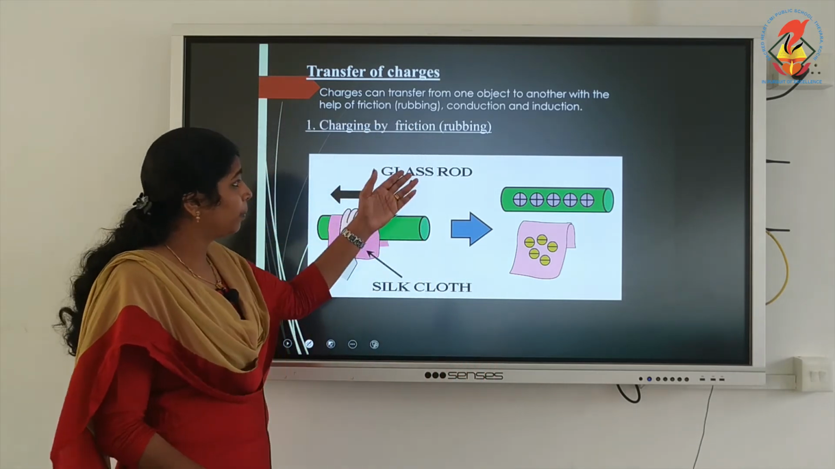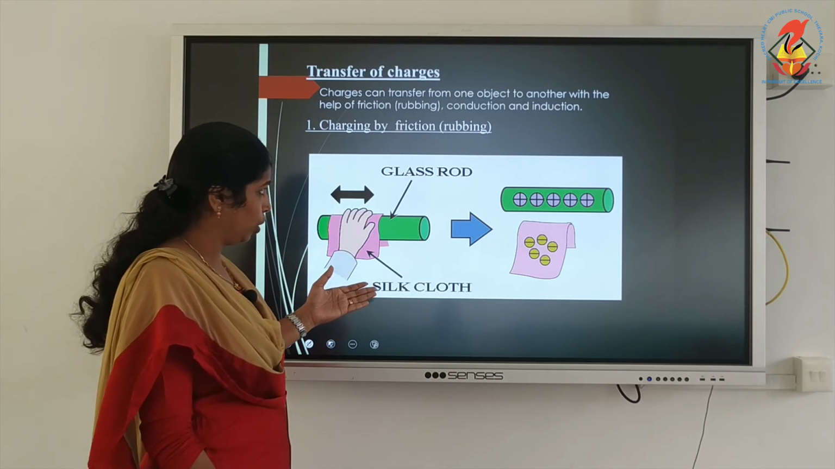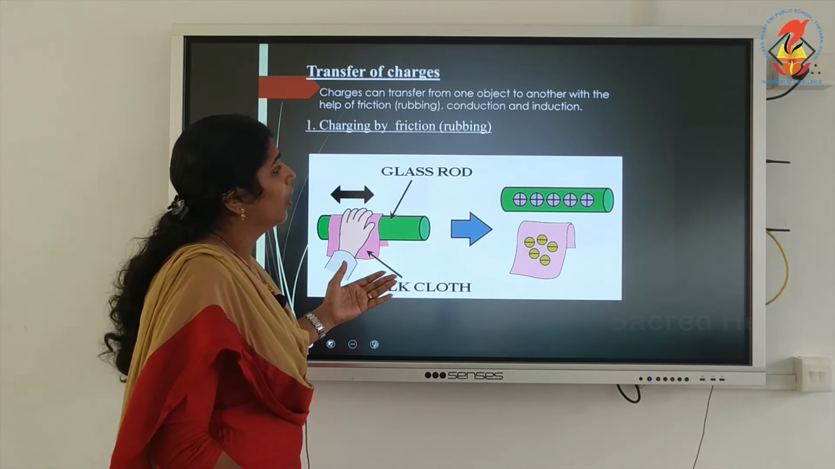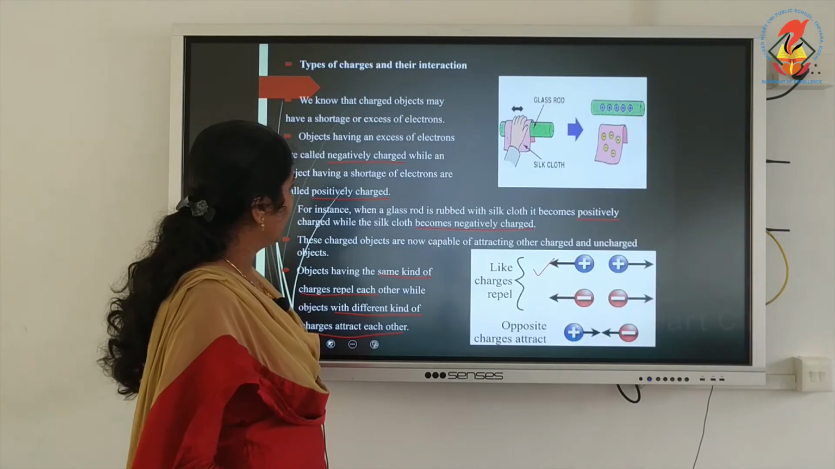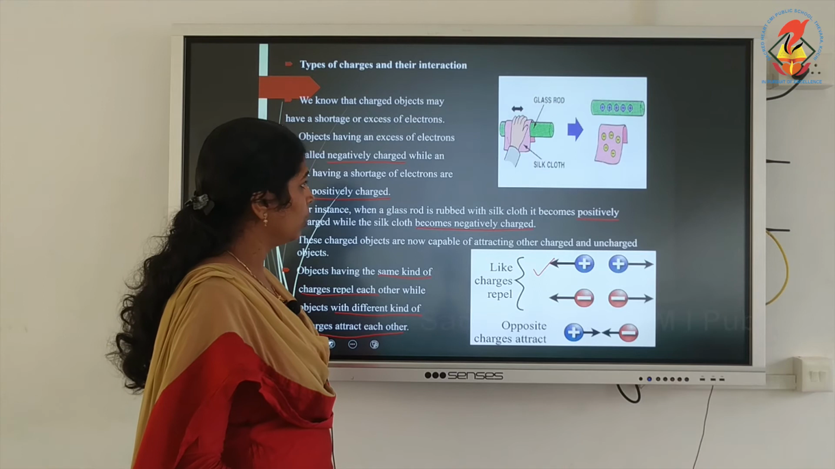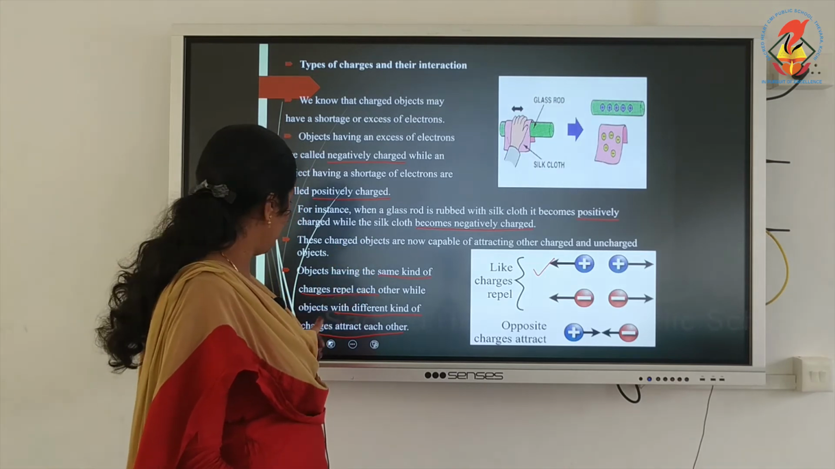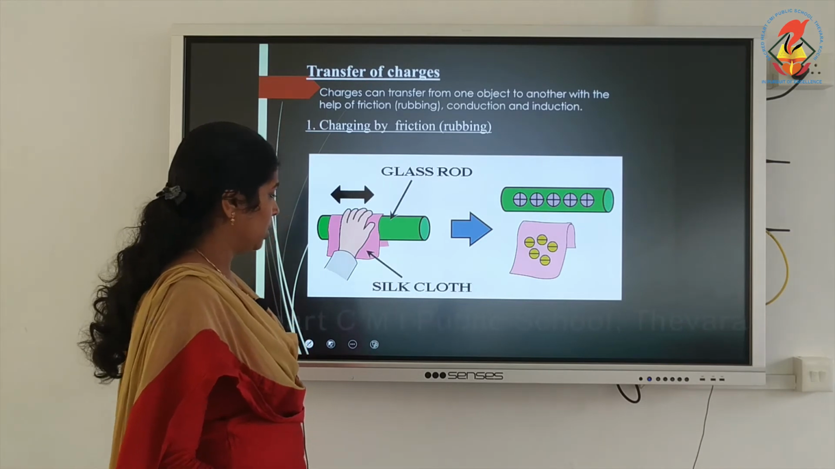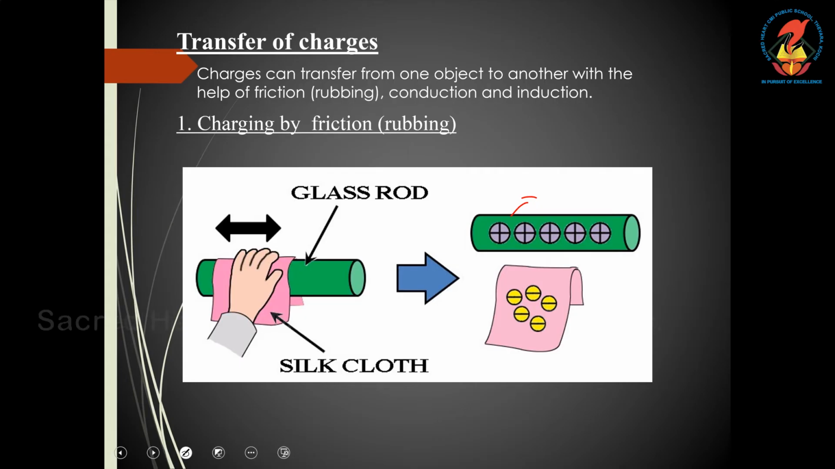When you rub a glass rod with silk cloth, the glass rod becomes positively charged and the silk cloth becomes negatively charged. So, there will be a force of attraction between these two.